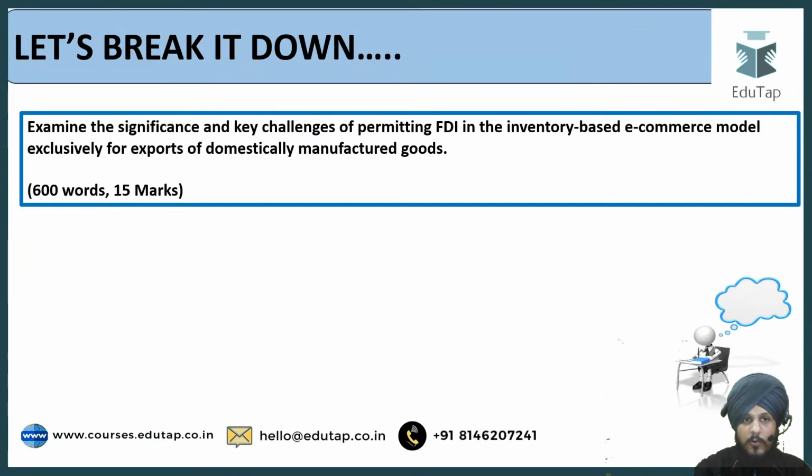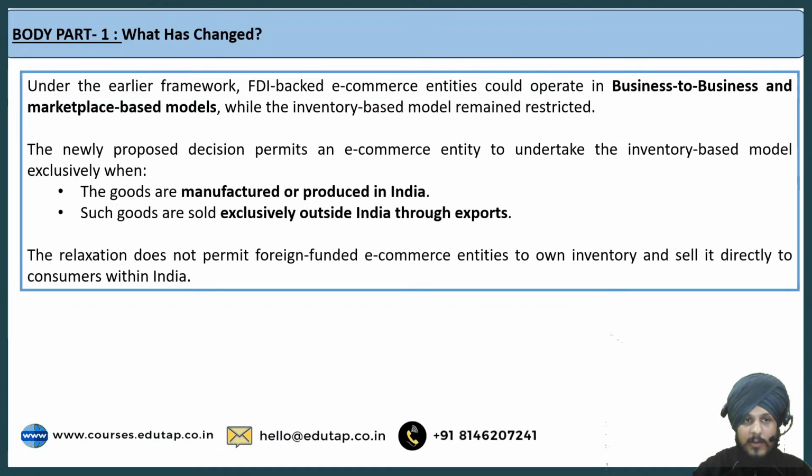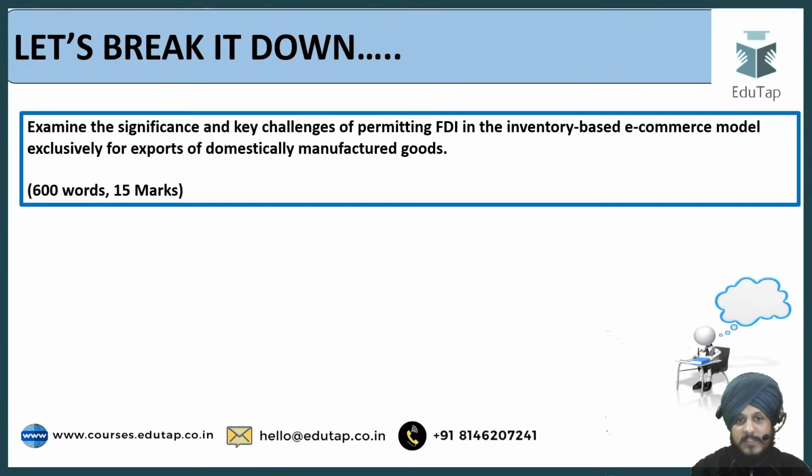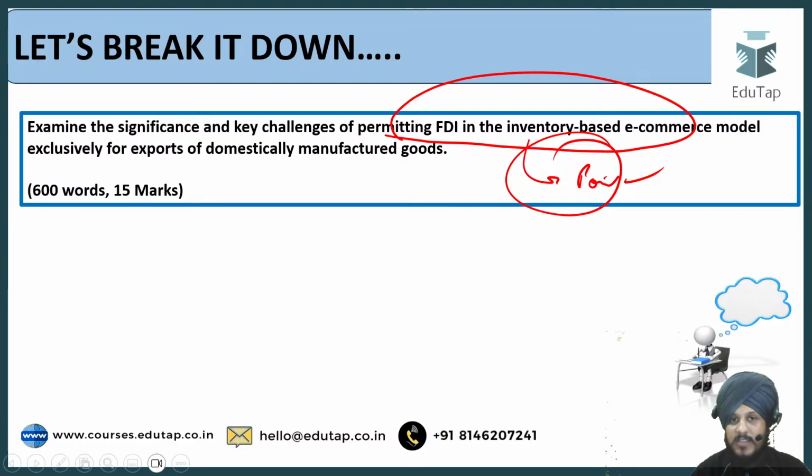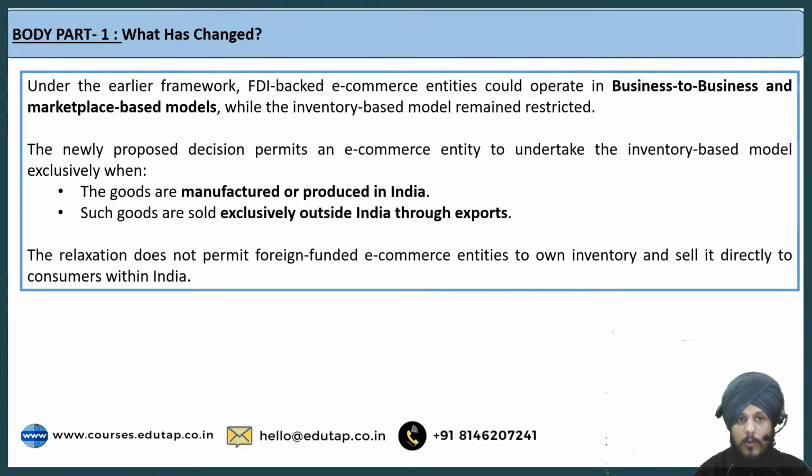Now, if we talk about the body part, let us talk about the first thing, which is what has changed, right? This is something that I've already told you, because the question is very specifically asking you to write the significance and key challenges of permitting FDI in the inventory based e-commerce model. So basically the examiner is expecting you to write those points that are related to this significant change that has happened. So first of all, you're going to talk about that, right?